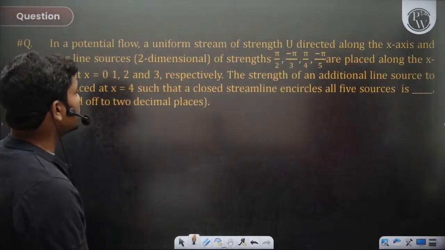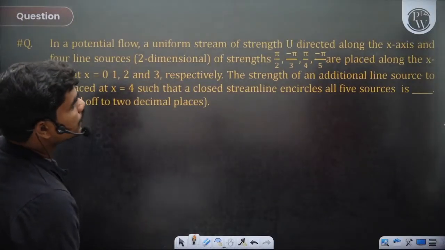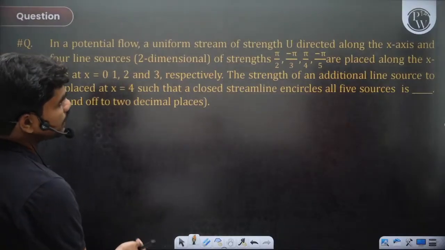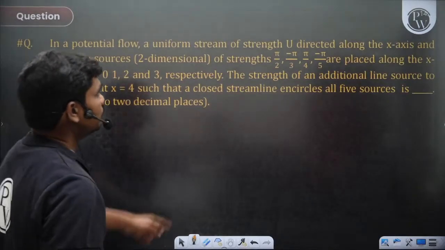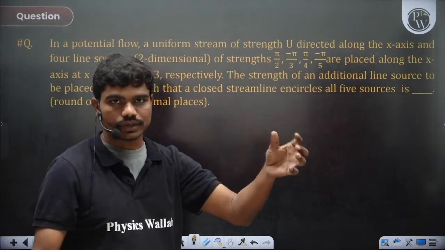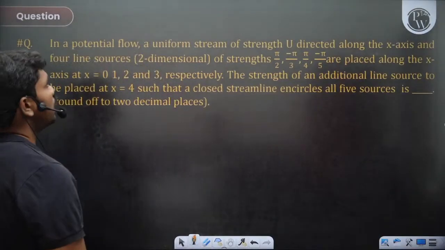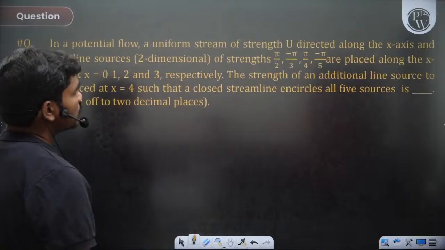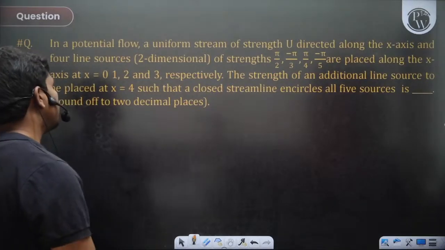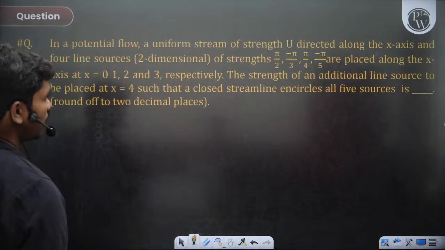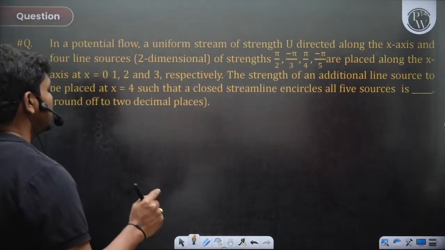In a potential flow, a uniform stream of strength U directed along the x-axis and 4 line sources of strengths pi by 2, minus pi by 3, pi by 4, minus pi by 4. When strength is negative, it is a sink, so it captures the liquid. Placed along the x-axis at x is equal to 0, 1, 2 and 3 respectively. The strength of an additional line source to be placed at x is equal to 4 such that a closed streamline encircles all 5 sources is dash. So let's see.